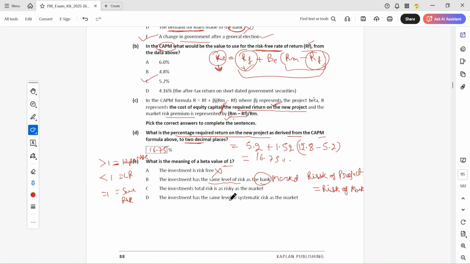The investment has the same level of risk, not the total. Total means systematic and unsystematic, but here we are only considering the systematic risk in the CAPM. Systematic risk is general, which cannot be diversified. So same systematic risk. This is the correct answer.